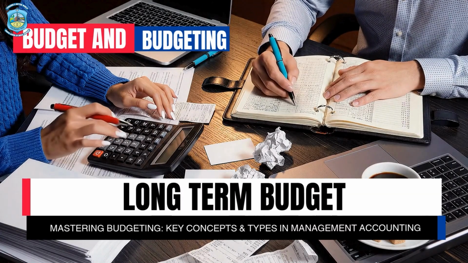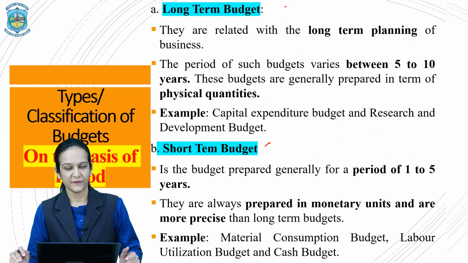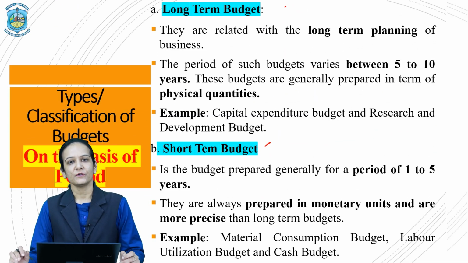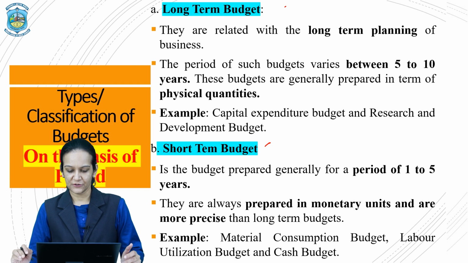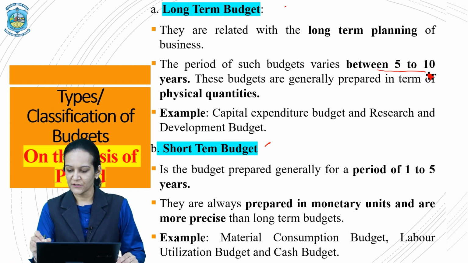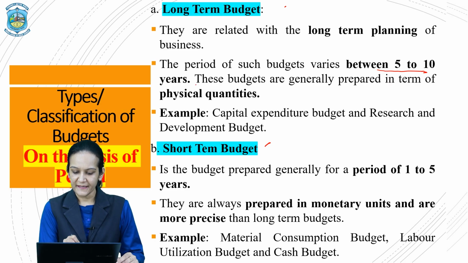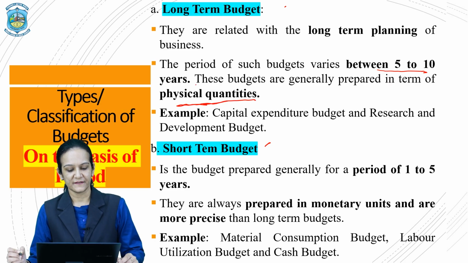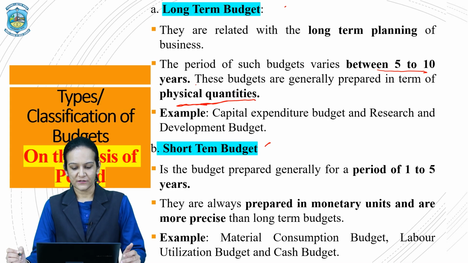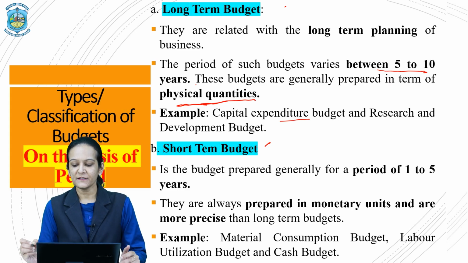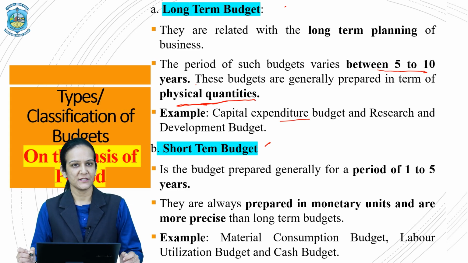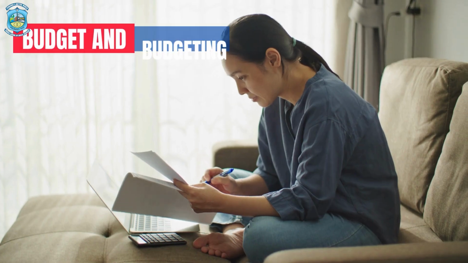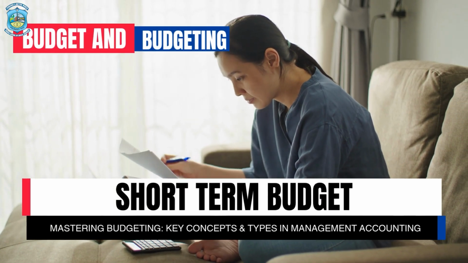Now, long-term budgets, as the name suggests, are related with the long-term planning of the business. That is, they generally focus upon the long-term expenses of the business. The time period for such budgets varies between 5 to 10 years, and these budgets are generally prepared in terms of physical quantities. Examples of long-term budgets are your capital expenditure budgets and your research and development budget.